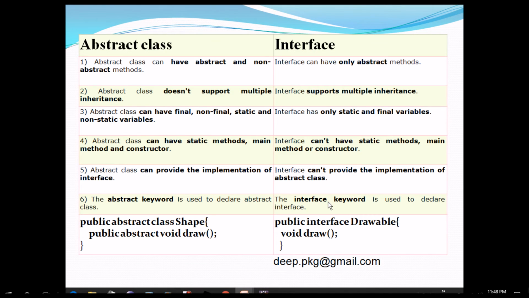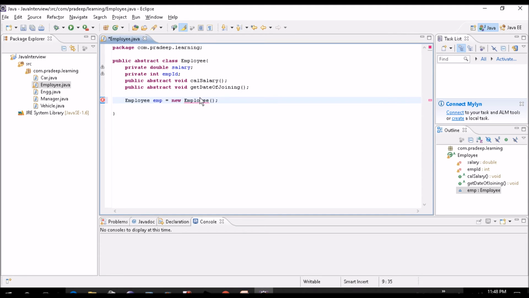So what is the difference between abstract class and interface? Abstract class can have abstract and non-abstract method. Interface can have only abstract method. We'll flip to Eclipse and we'll try a non-abstract method.